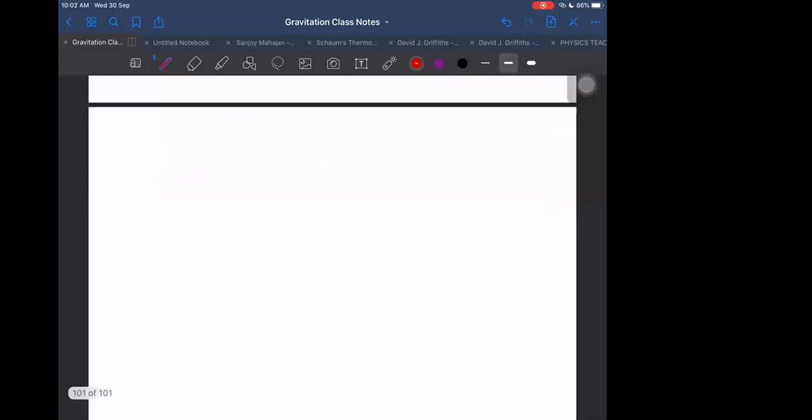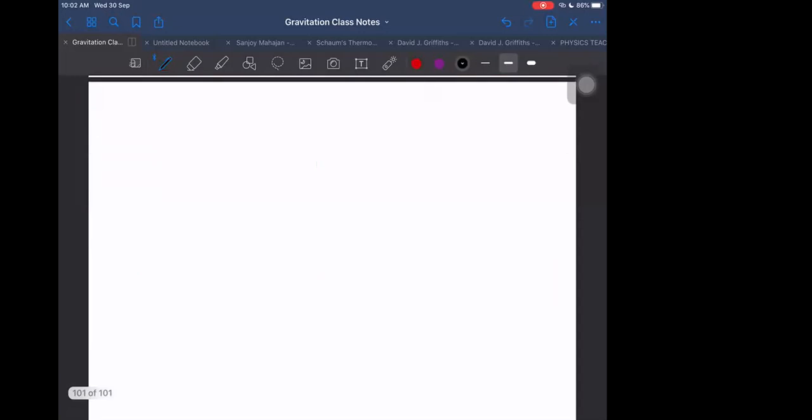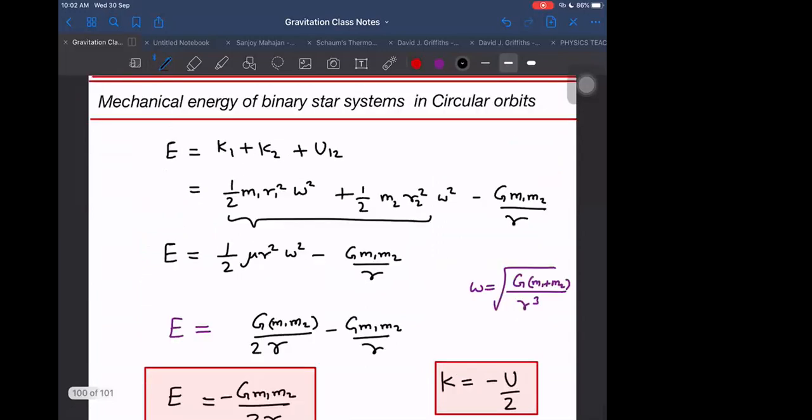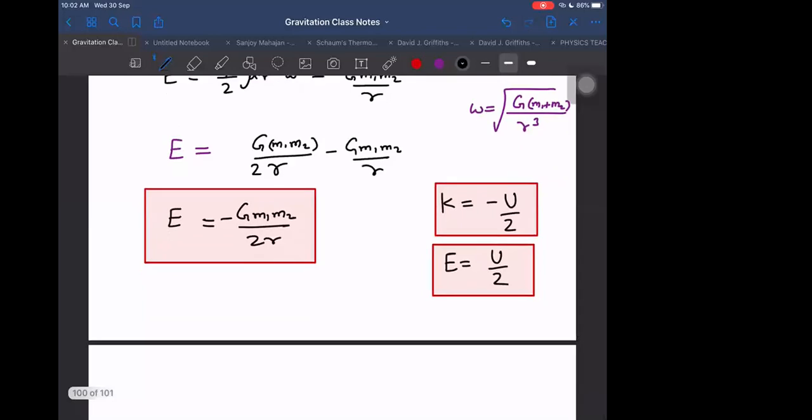Next, what else do we have? You can take satellite energies. Satellite energy means, what does it mean? Energy which we are taking, that is energy of. See, this is satellite energy only. What else did we derive here? Energy of system, sometimes we call it the energy of the satellite. It is the total mechanical energy of the satellite in an orbit. It is the total kinetic energy of the satellite in the orbit. It is the total potential energy of the satellite in the orbit. It is that only.